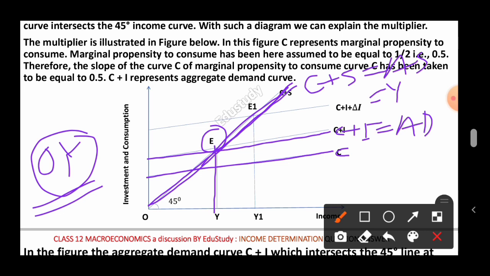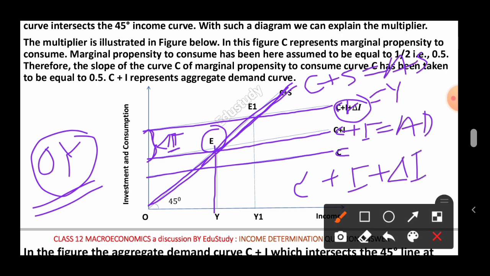But suppose now the investment is changed. That means there is an increment in the investment, and that increment in the investment is del I. Suppose this amount is del I, and now the new aggregate demand curve becomes C plus I plus del I. C plus I plus del I is the new aggregate demand curve. Now this new aggregate demand curve will intersect the 45-degree line at point E1.